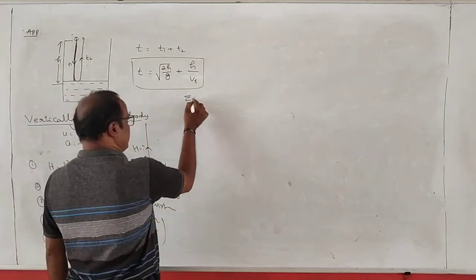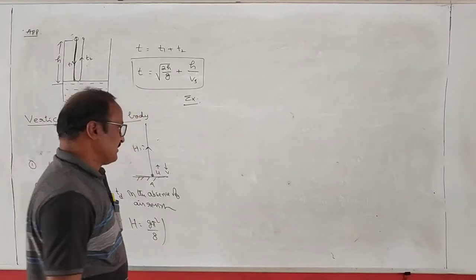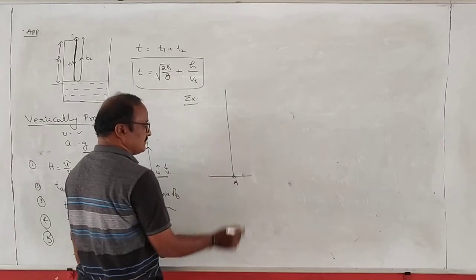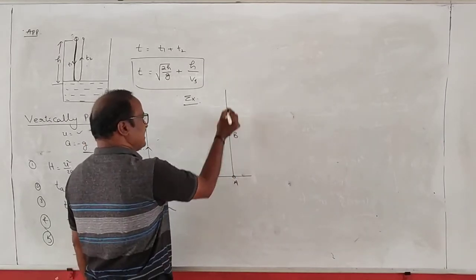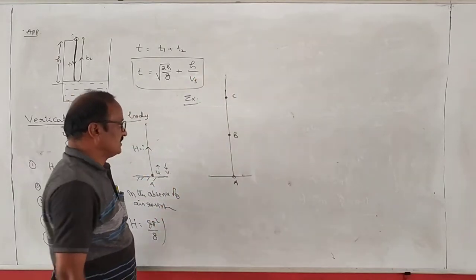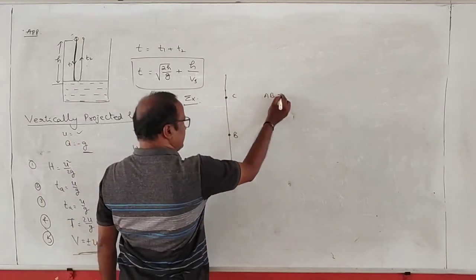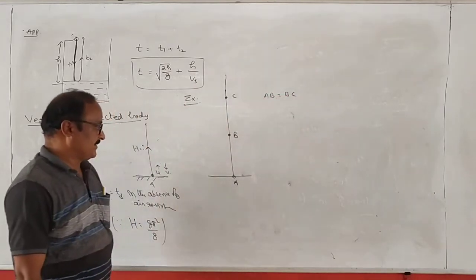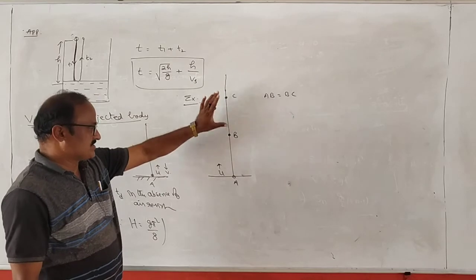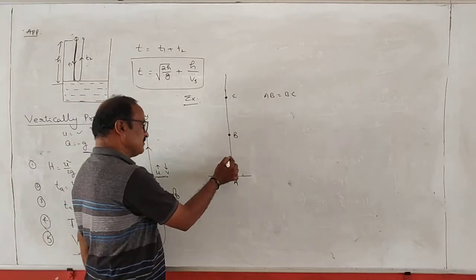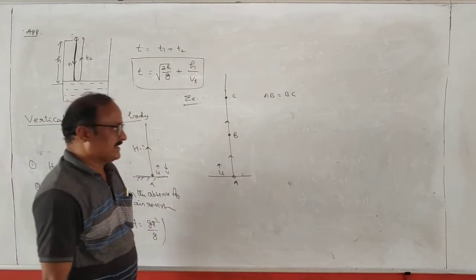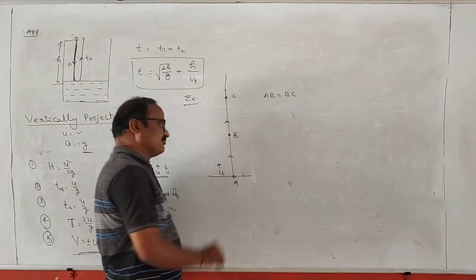Here one example is there. Suppose a body is projected vertically upwards from the ground such that B and C are any 2 points in the path of the vertically projected body, and here A is the maximum height. It is given AB is equal to BC. Find the maximum height reached by the body in terms of the velocities.